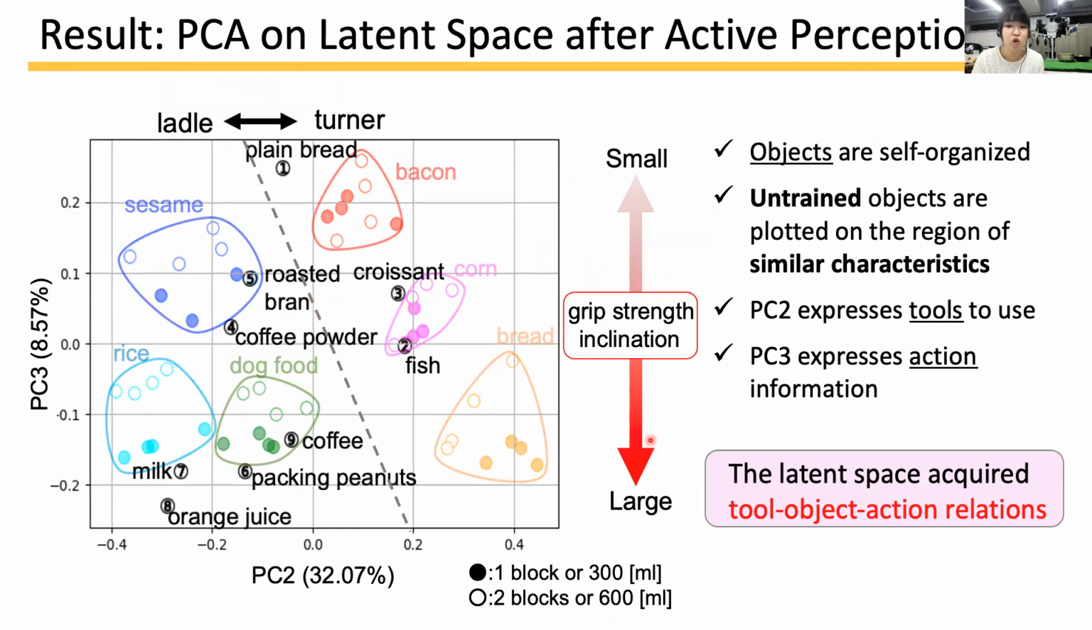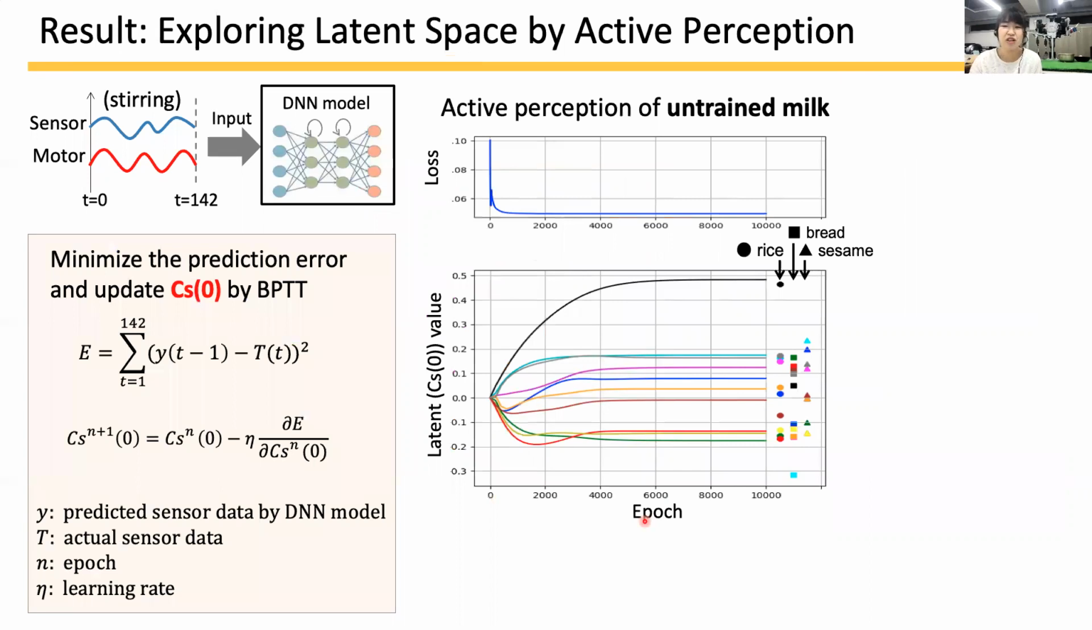Then we examined unknown ingredients. For example, milk with number 7 is placed near rice, so we assumed that the model predicts milk has characteristics similar to rice and proper to be handled by a turner and with grip strongly and tilted with large inclination. So we conclude that the DNN model recognizes characteristics, the tools to use, and the way to act, even if the ingredient is unknown.